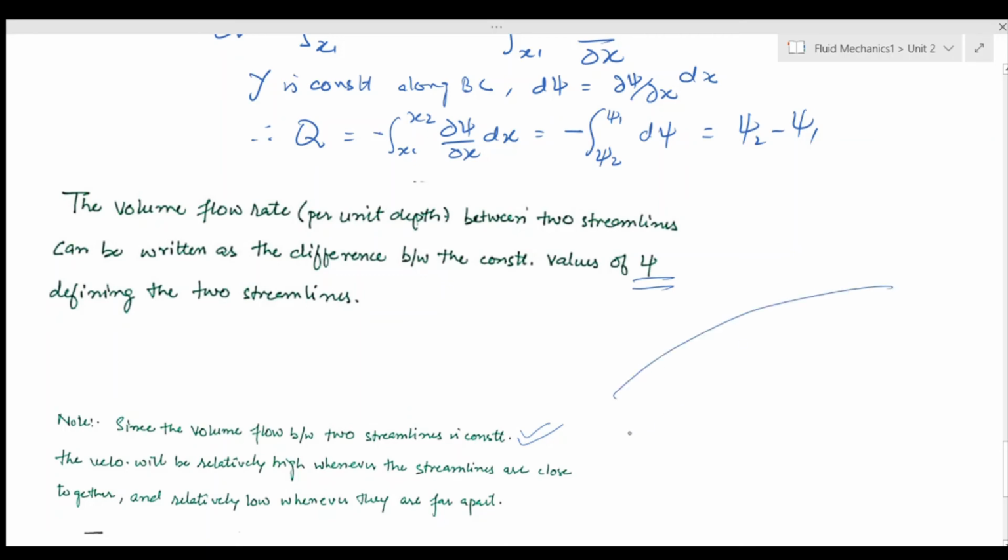If streamlines are farther away at some place and close together at another, then since the volume flow rate between any two streamlines is constant in an incompressible flow, the velocity is relatively slower where they are far apart and relatively higher where they are close together.